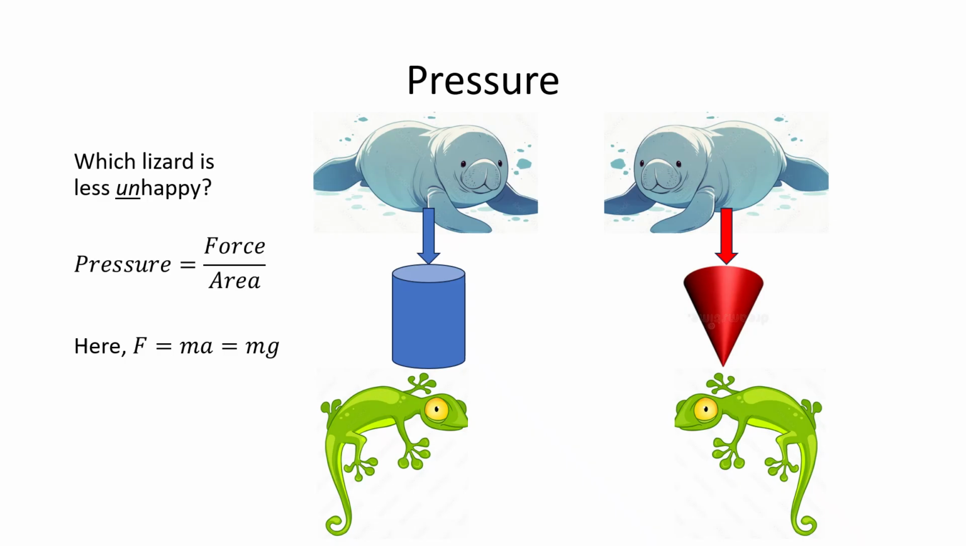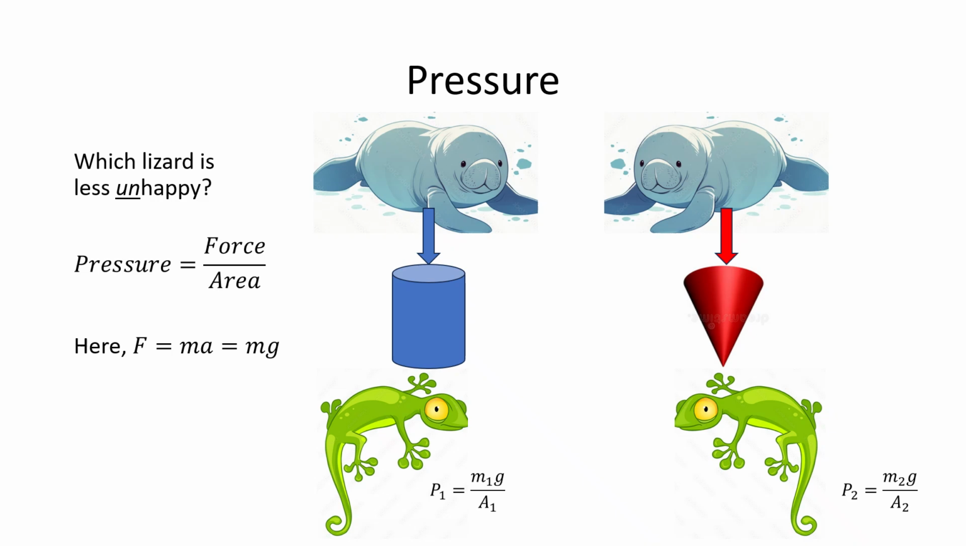Well, since we know that F is equal to ma in all cases, we can replace F with ma. The acceleration in this case is due to gravity. The manatee is accelerating due to gravity downward. So we can replace, in this case, a with g, and we can get the pressure for each one of these two lizards. Pressure 1, that is the pressure that lizard 1 on the left is experiencing, is equal to m1, the mass of manatee 1, times g over the area of that cylinder, the blue cylinder.